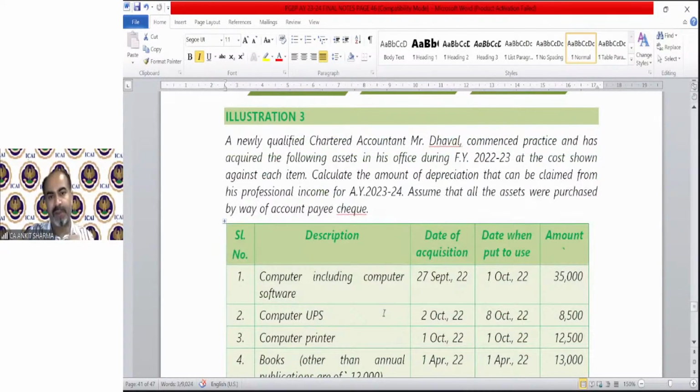Illustration 3. This is again regarding the depreciation concept. I am going to solve it over here for you. We just need to see on which assets we can claim normal depreciation and with which rate, full rate or half rate. Okay.